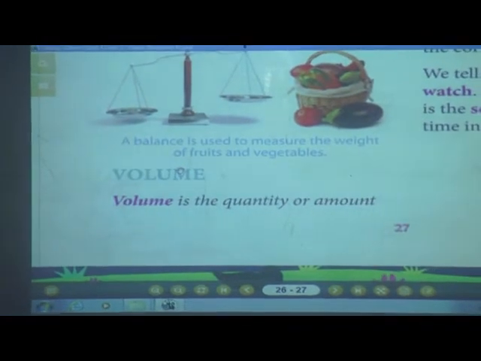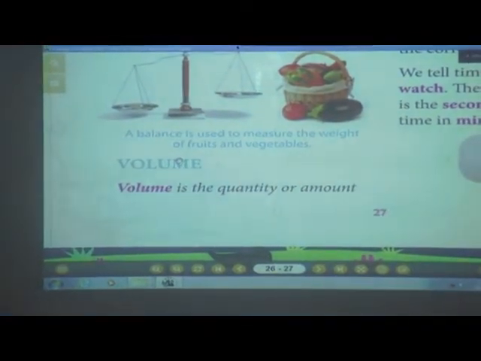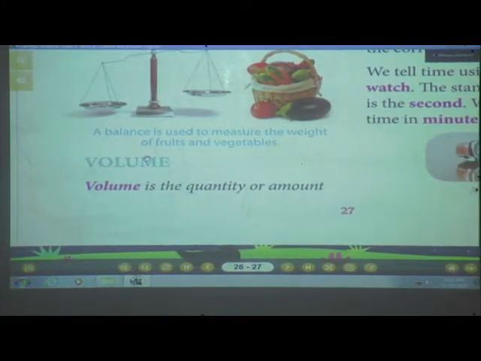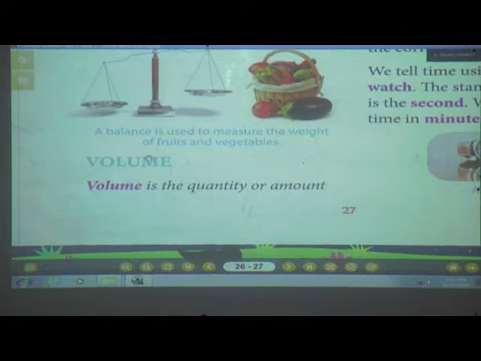Let's revise. What is meant by measurement? Measuring something is known as a measurement. And what do we use for measurement? Standard units, isn't it? Now a standard unit is a unit which is always the same. And what about length? Length tells you how long an object is. And what is the standard unit of length, students? Yes, very good, meter. And for measuring smaller things we use centimeter. For longer length we use kilometer.